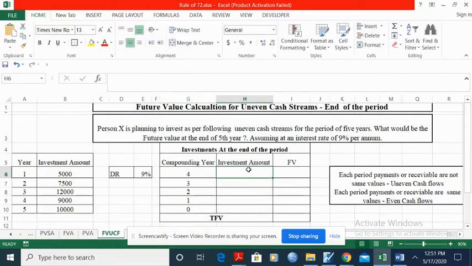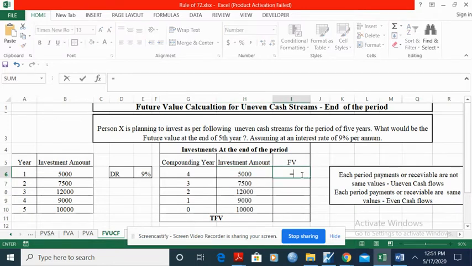In order to calculate this, don't enter any values manually. This is known as the input table. These are the input values. When it comes to the calculation table, you need not enter any values manually. Just give the cell references. So equal to this, enter, take the cell reference.